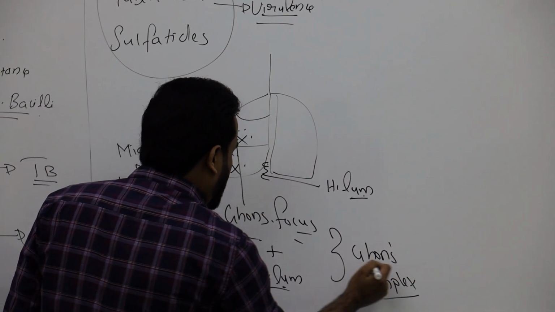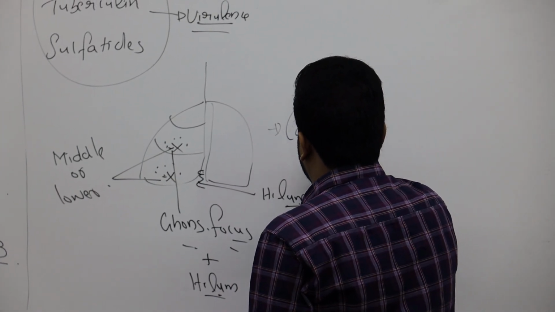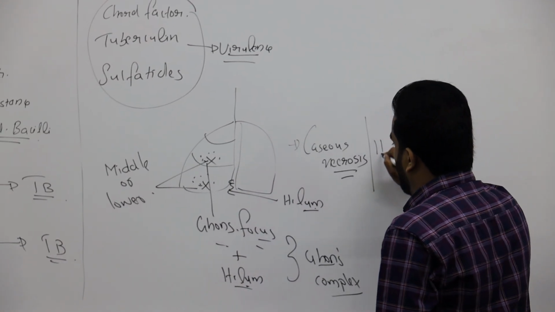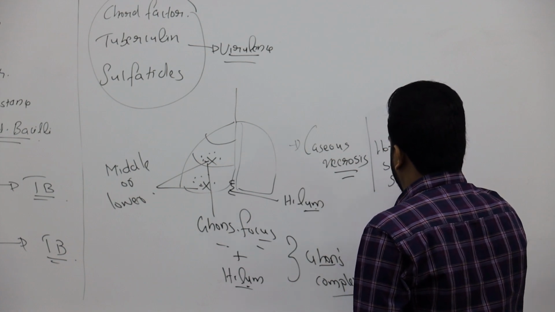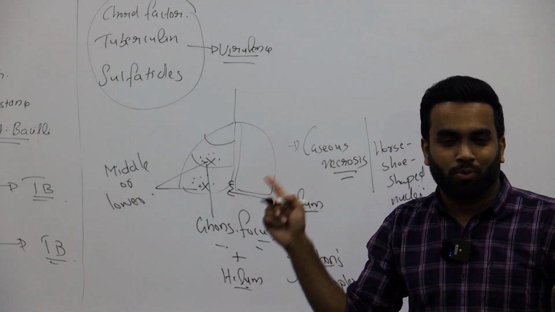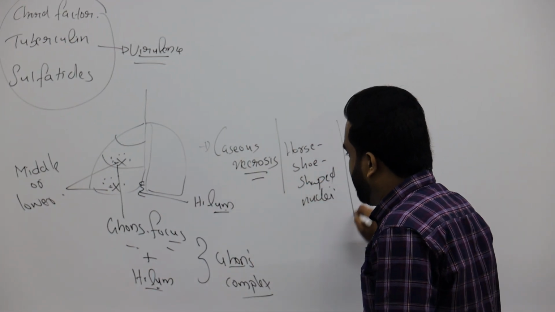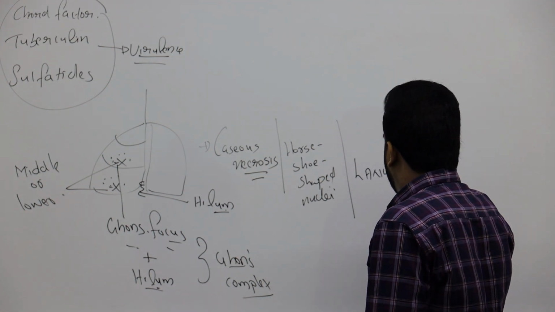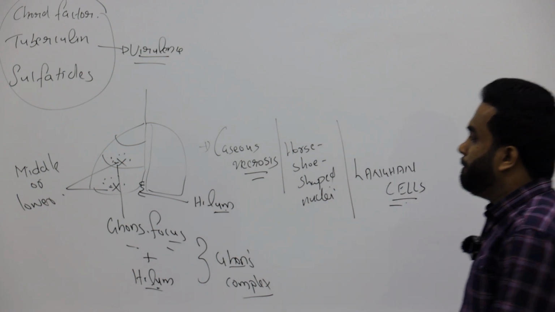And actually, according to pathology, this is a type of caseous necrosis. Cheese-like caseous necrosis, right? They look like horseshoe-shaped nuclei. And that has a specific name. Actually here the tuberculosis bacteria and macrophages fight and make a granuloma. That granuloma has a name. We call it the Langhans cell. The granuloma in TB. Middle or lower lobe.